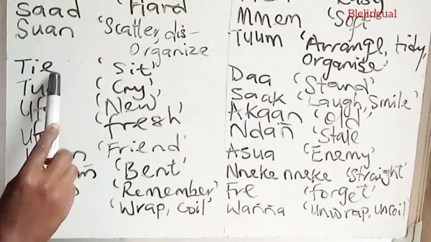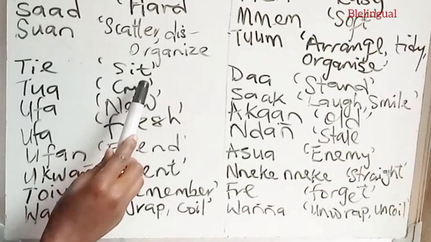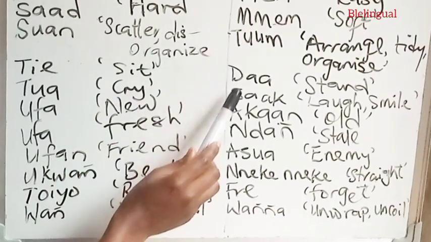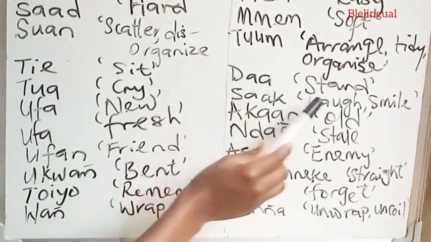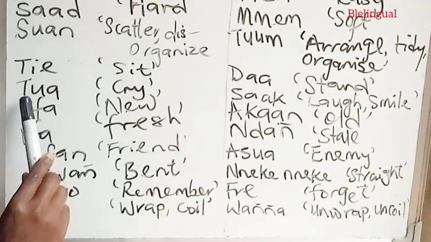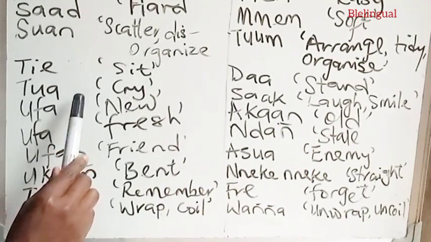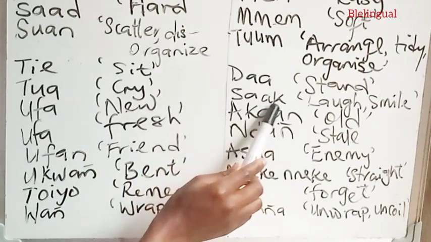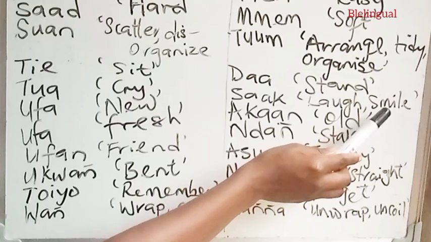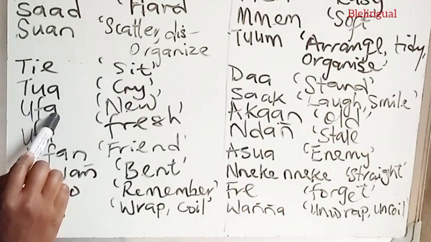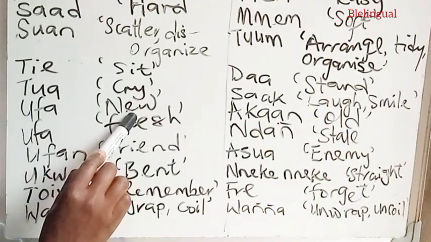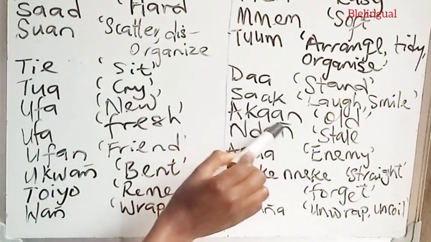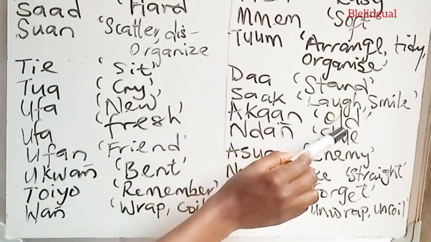We have the word tie, to mean sit, and the opposite da, to mean stand. We have the word tua, to mean to cry, and the opposite sak, to mean laugh or smile. We have the word ufa, to mean new, and the opposite akan, to mean old.